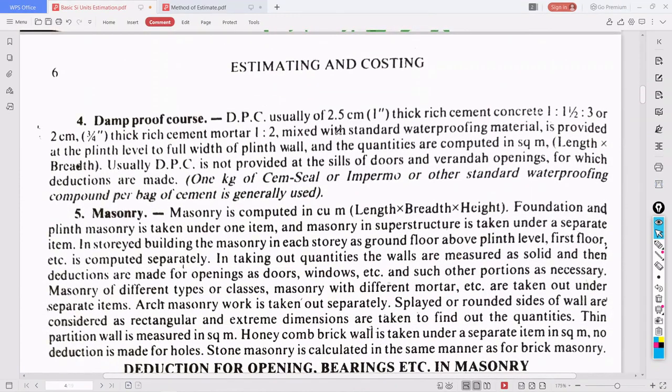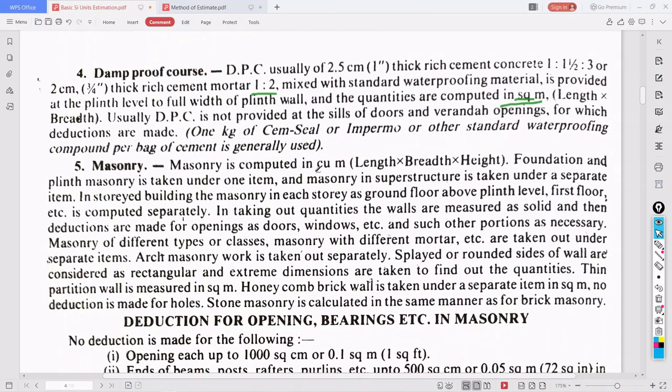DPC is usually 2.5 centimeter, that is 1 inch thick rich cement concrete, that is 1 is to 1.5 is to 3, or 2 centimeter or 3 by 4 inch thick rich cement mortar, that is 1 is to 2, mixed with standard waterproofing material. It is provided at the plinth level to the full width of the plinth wall, and the quantities are computed in square meters. See, DPC is measured in square meters. I want you to know that DPC quantity is calculated in meter square. Next is masonry. Masonry is in cubic meter. So these things you need to know.